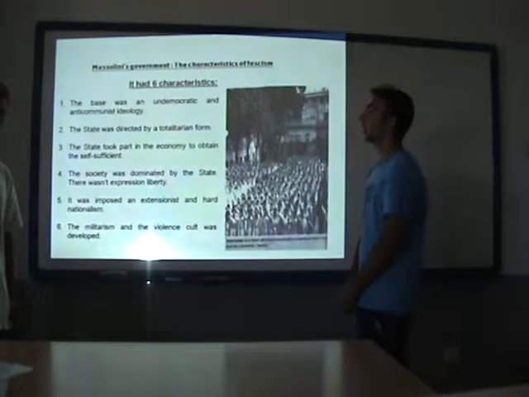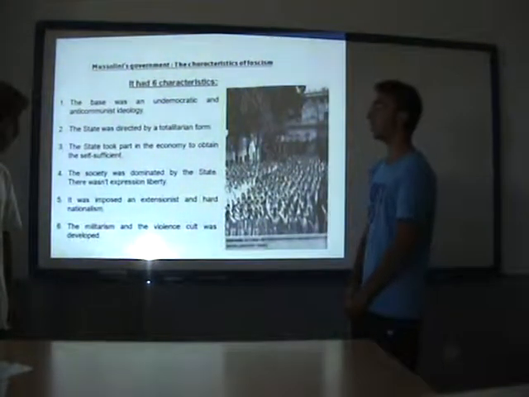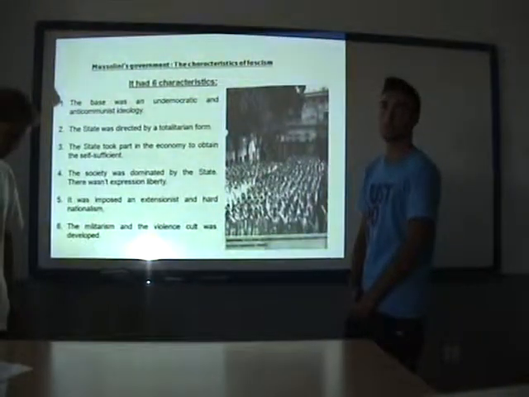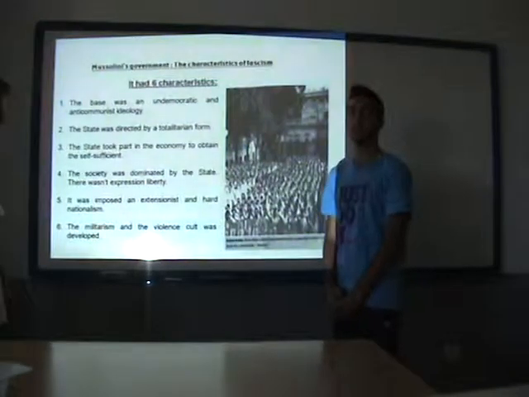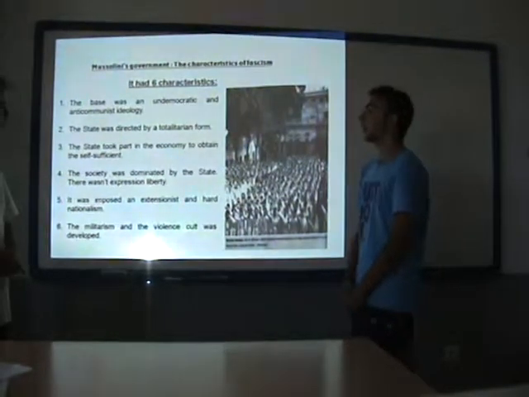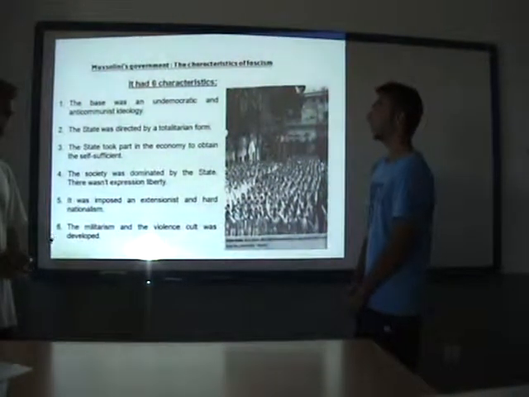Okay. The second point is that the state was directed in a totalitarian form, so there wasn't separation of powers, and Mussolini concentrated all the power, so there wasn't expression liberty.